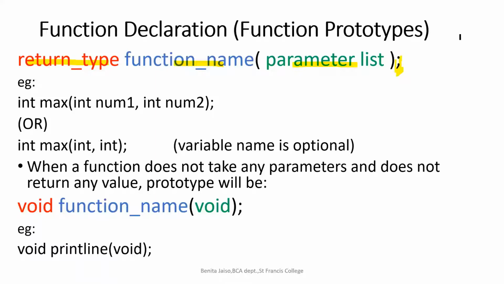Tell me, Ken, what is the name, the return data type, and the arguments' data type of the function which I have given in this example? I'm asking Ken, others are all answering well.